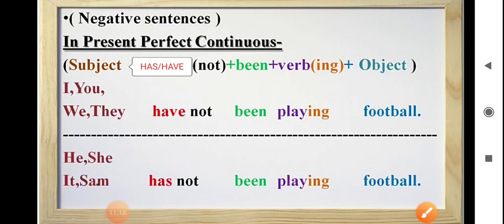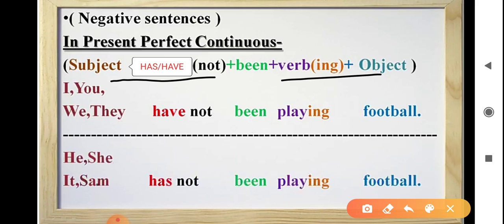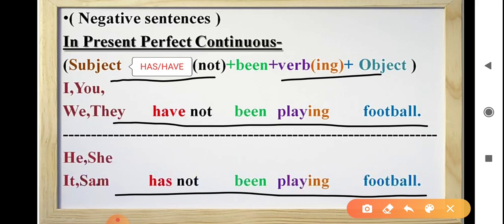Format for the negative sentence in present perfect continuous tense is subject plus has not, have not plus been plus ing form of the verb plus object. See example. They have not been playing football. Next example. Sam has not been playing football. I, you, we, they are plural subjects. That's why we use have not been. And he, she, it, Sam are singular subjects. That's why we use has not been.